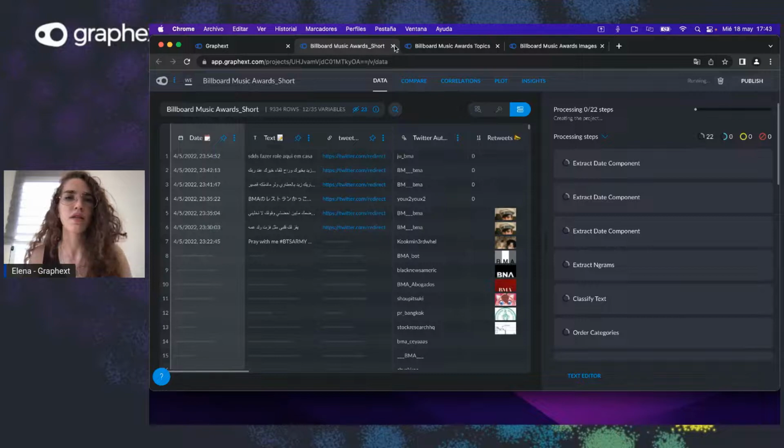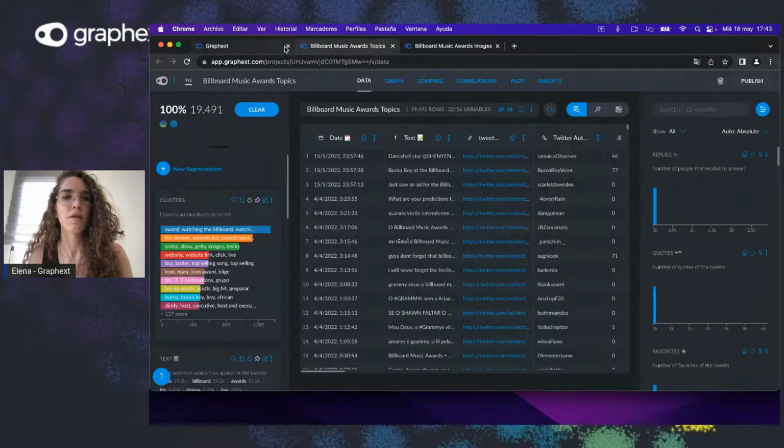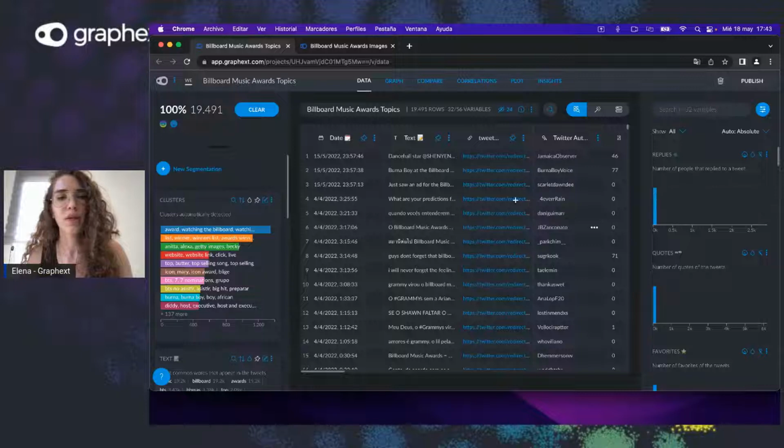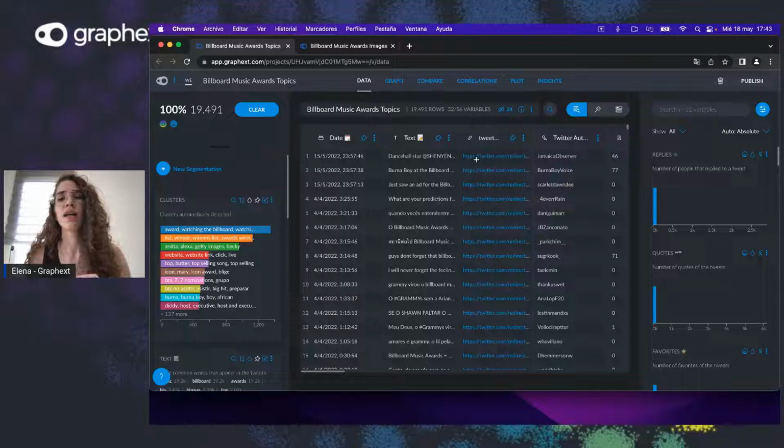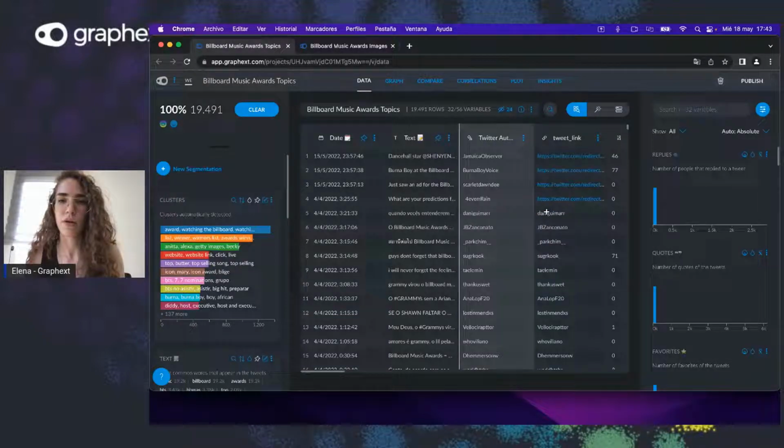I'm not going to wait until it runs completely because I have already created a more complete project with more data, with almost 20,000 data points here. And we see that we have a very well-ordered table right away. So we have the date, we have the text, we have the tweets, and they're pinned to the left, we call it. In case you wanted to remove any of this data for whatever reason, you could unpin it here. There we go. And you can always sort.